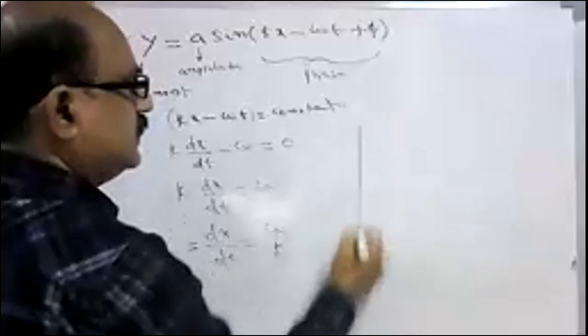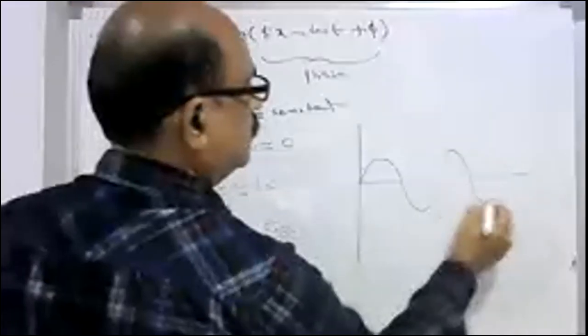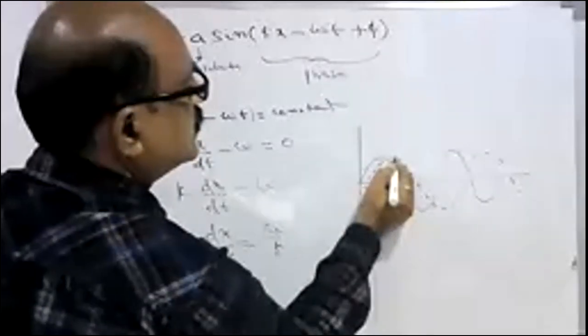Just imagine there is one wave, and after some time you will observe a wave like this. There are two waves, one a dark line and another a dotted line. This is at time t and this is at a later time.